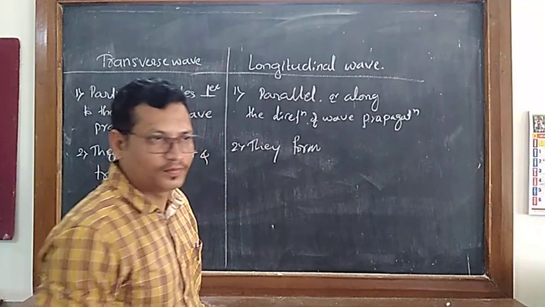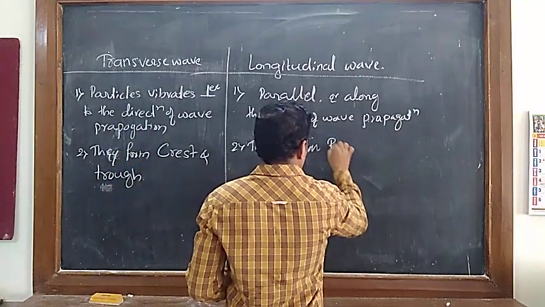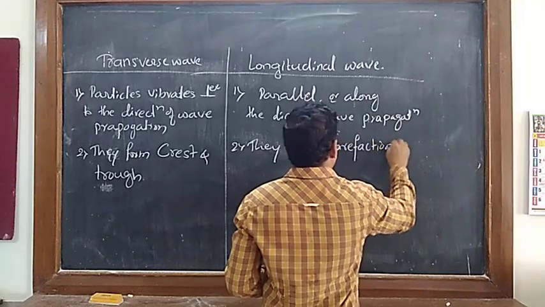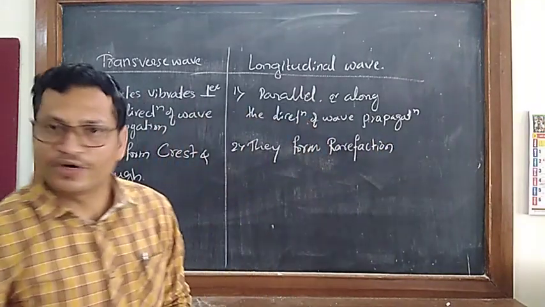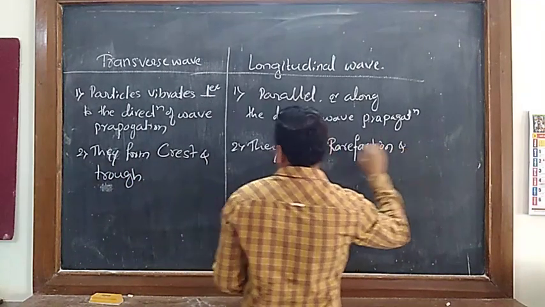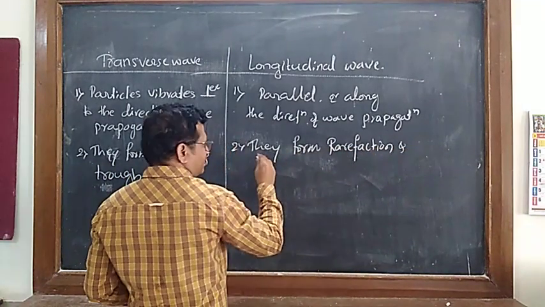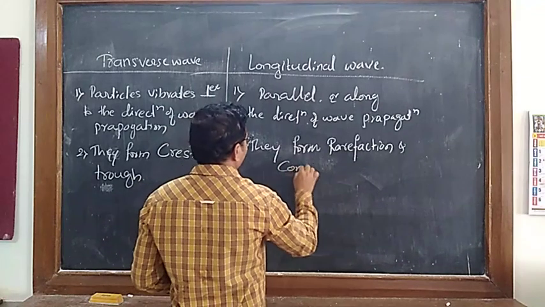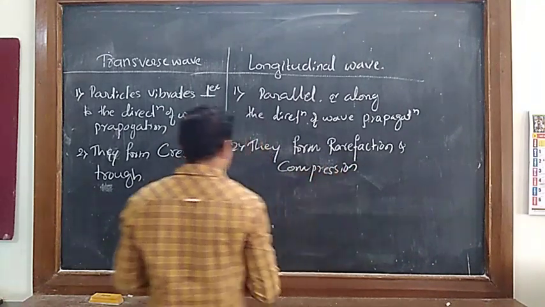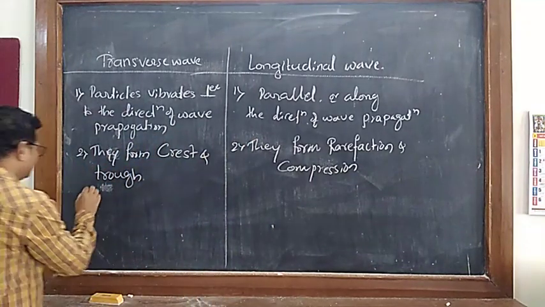They form rarefaction and compression. These words are new to you. Okay, remember this: rarefaction and compression.